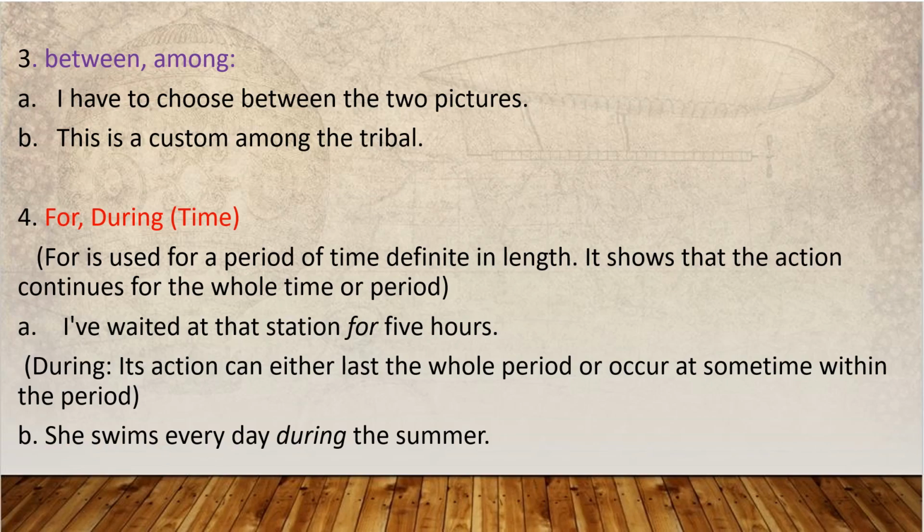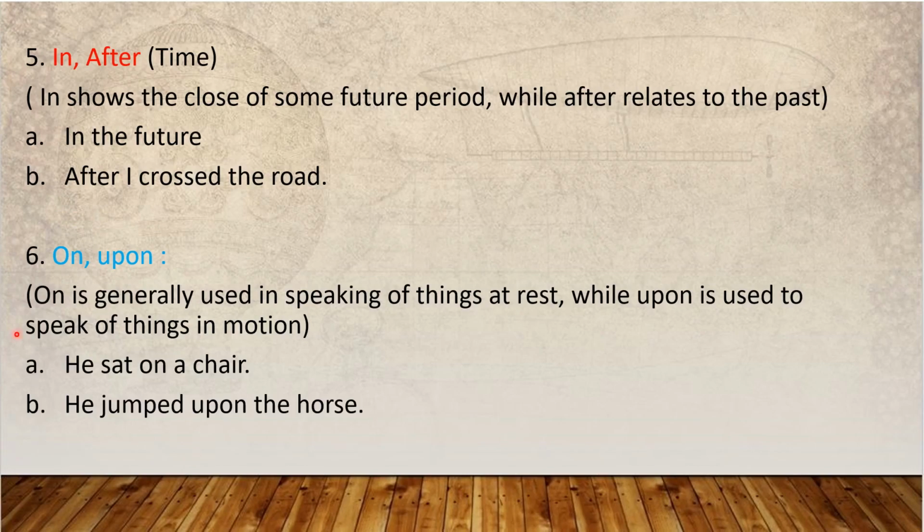Now, in and after. In shows the close of some future period, while after relates to the past. Generally, in is for the future, in the present we see. After I crossed the road. See, after relates to the past. The action is done, then at that time we use after.